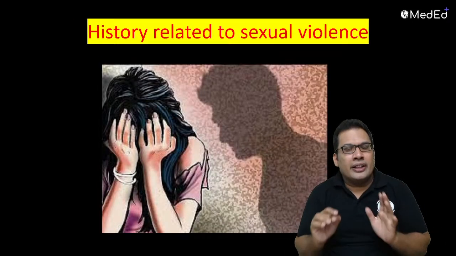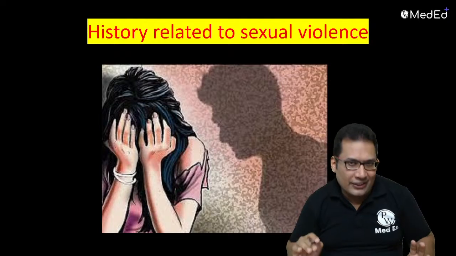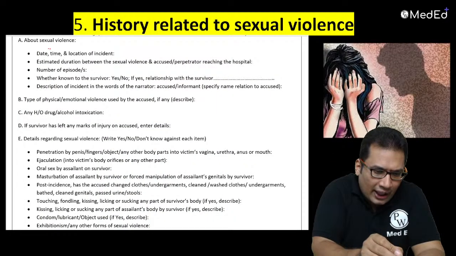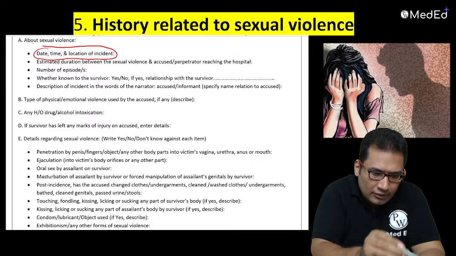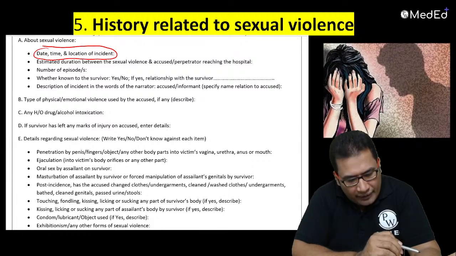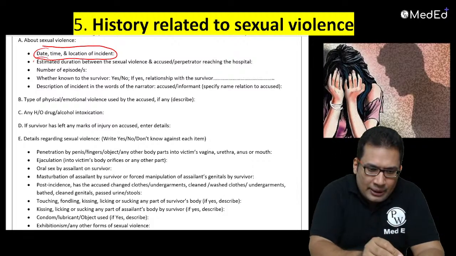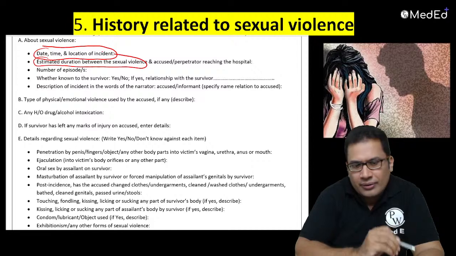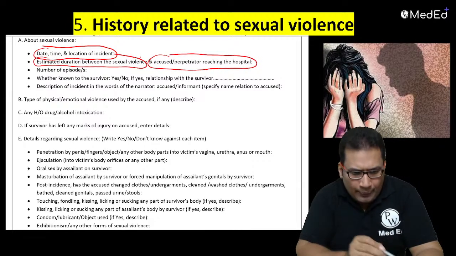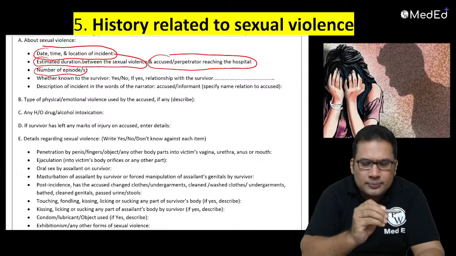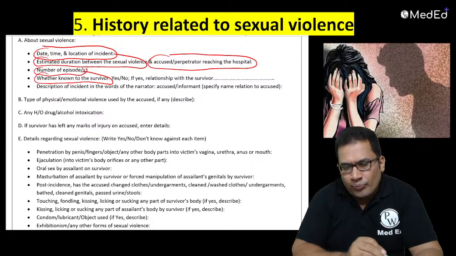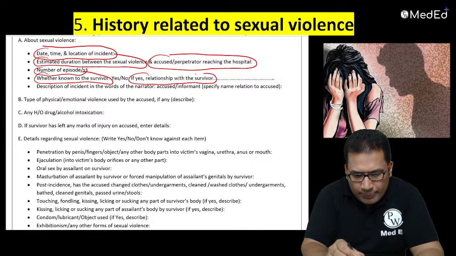Fifth component, history related to sexual violence. How to write that? The first thing: date, time, and location of the incident. What is the date and time the incident happened? That you can take from the history of the accused. Estimated duration between the sexual violence and the accused perpetrator reaching the hospital, approximate time, number of episodes, whether known to the survivor. If yes, then what is the relationship?